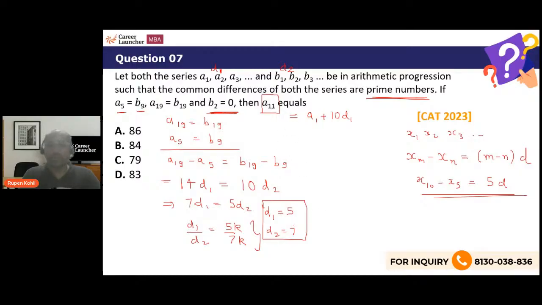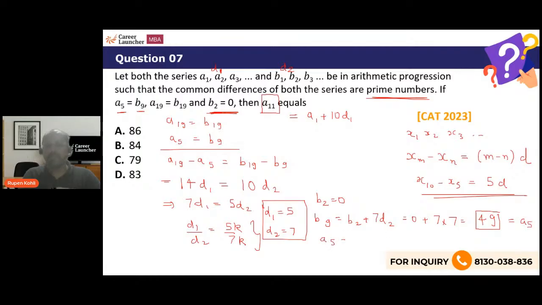So I know that B2 is 0. From the second to the ninth term, I'll be adding 7 times the common difference. So B9 will be B2 plus 7 times the common difference D2. B2 is 0 and 7D2 will be 7 into 7, 49. So the ninth term of the second sequence is 49, and B9 equals A5.